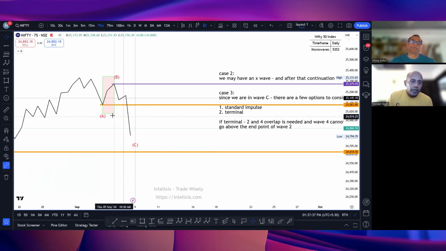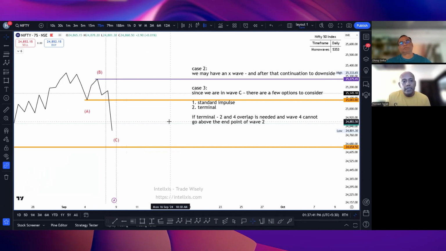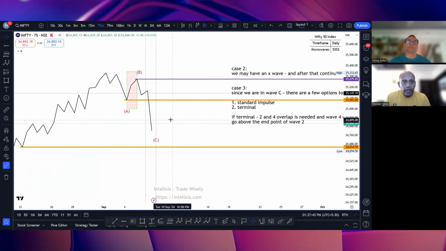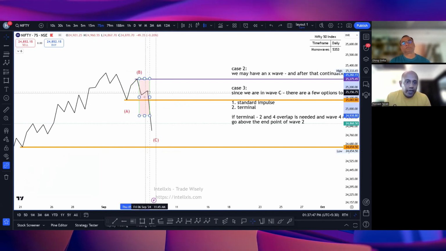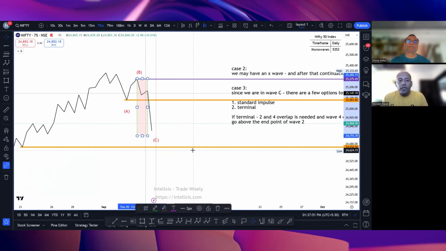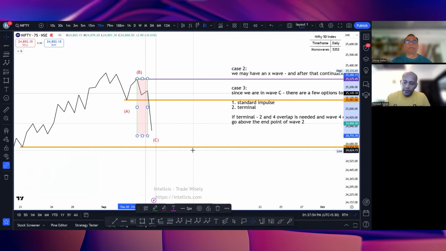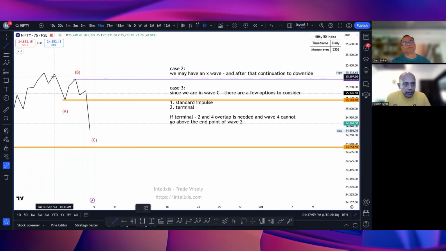Yep. There's also a rule, sir, कि if wave A, B and C takes the same time, then the chances are that you are in a triangle. यहाँ पे आप देखेंगे wave C has taken more time, तो मैं triangle का chance जो है मुझे फिलहाल दिख नहीं रहा है. I can only see an ABC. Right. ठीक है? If we make a 0B trend line over here,